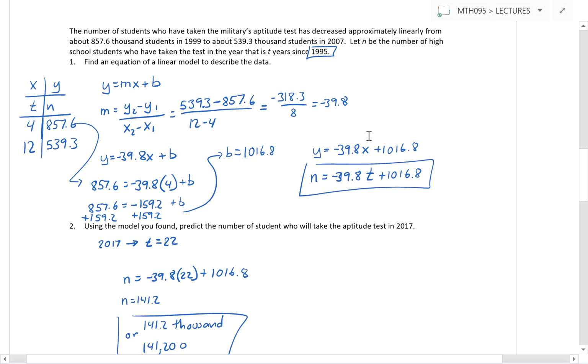So y equals negative 39.8x plus 1016.8. But instead of x and y, I chose to use n and t because those are the variables that we defined. So really, n, the number of students who take the military's aptitude test, is equal to negative 39.8 times t, which is what year it is since 1995, plus 1016.8.